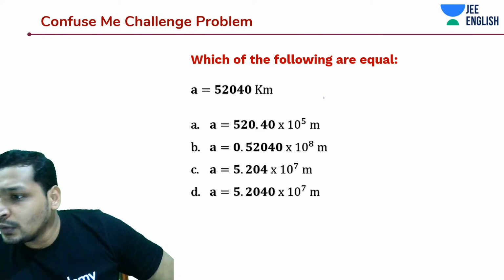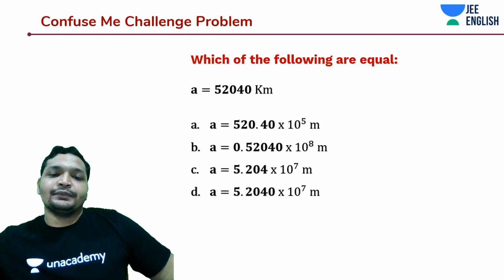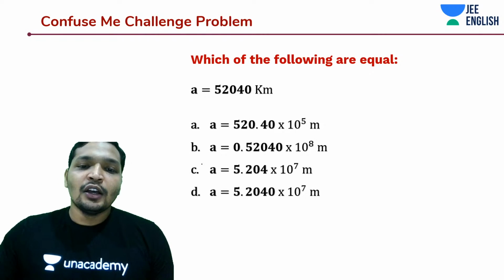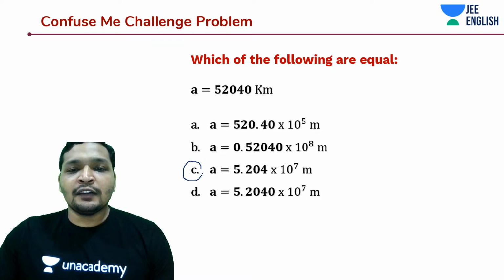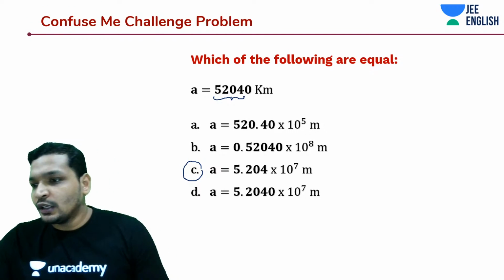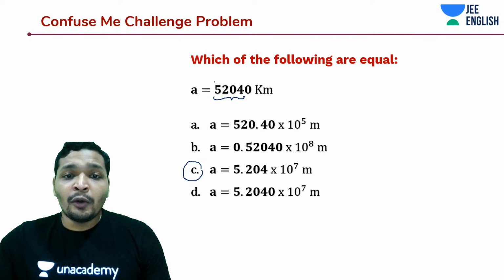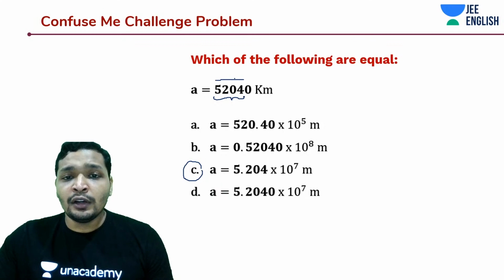Awesome. Yes, that's correct, Pushpalata. Only 4 significant figures should be there in your expression. No, Aryan, it is C. How many significant figures are over here? 4.